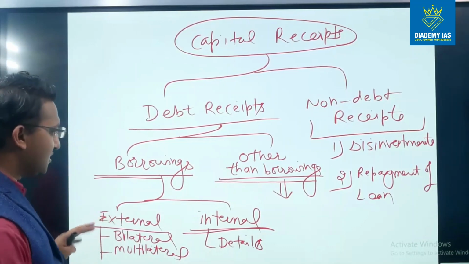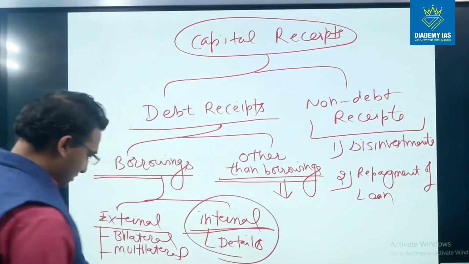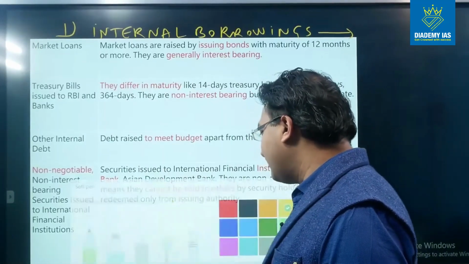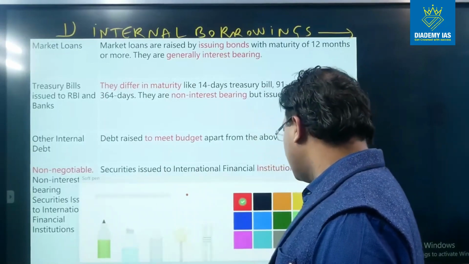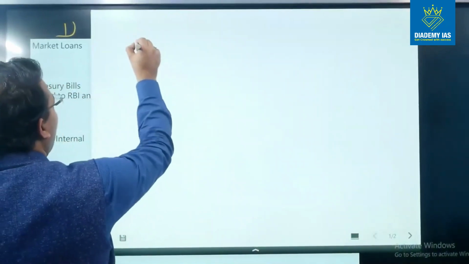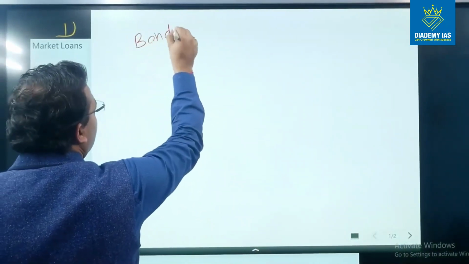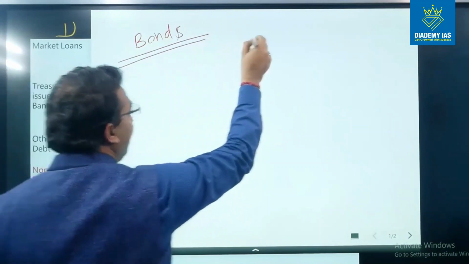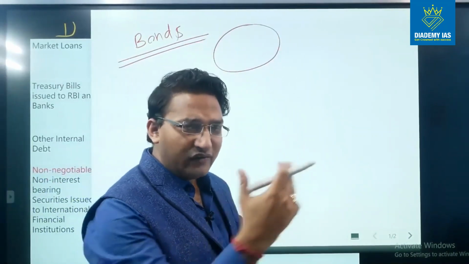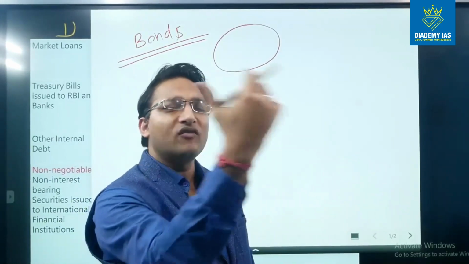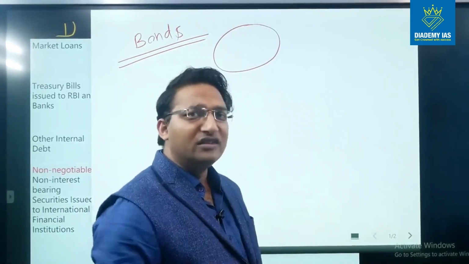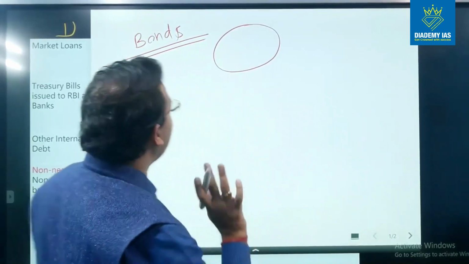Now we are going to discuss these internal borrowings, right? Before that, let me discuss briefly about the bonds. What is the meaning of bond? So a bond is basically an instrument. It's a simple paper on which the government says that if you give me 100 rupees today, after 1 year or after 2 years, I will give you this amount back along with some interest. So this is a loan raising instrument.